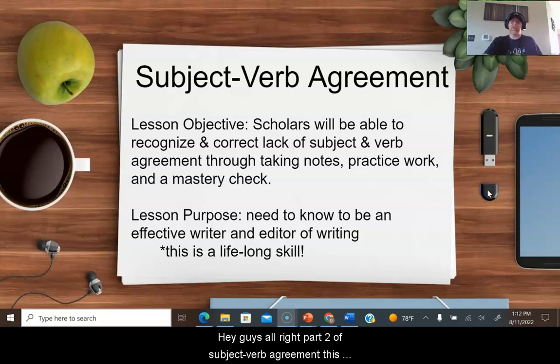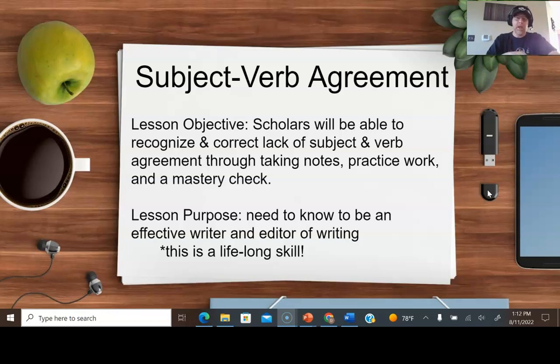Hey guys, all right, part 2 of subject-verb agreement. This is just your quick reminder that we're working on subject-verb agreement and working on being able to recognize it and correct it. So our first video had been about regular subject-verb agreement, and now we're going to talk about the 6 rules around irregular subject-verb agreement, okay?